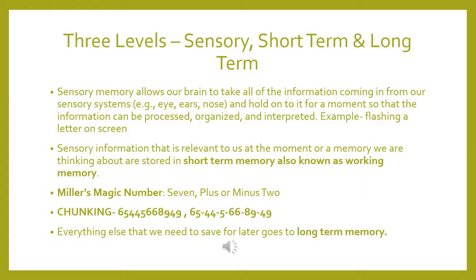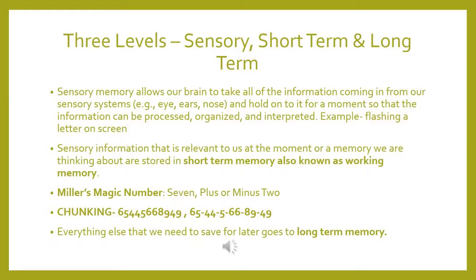For example, see this number: 6544566899. Just in one go you won't be able to memorize this number. So what you will do is divide it into parts. For example, you will say 6 5, then double 4, then 5 double 6 8 9 4 9.